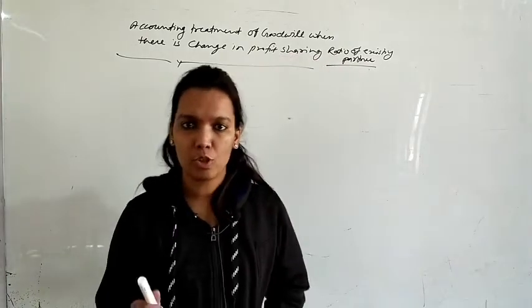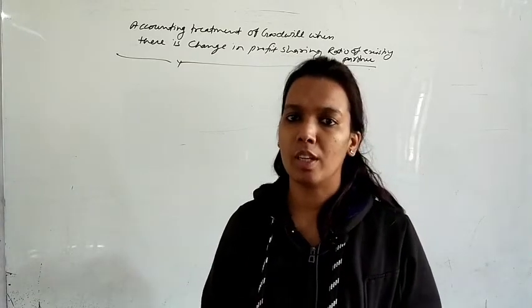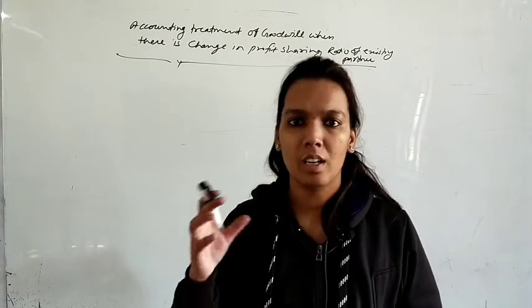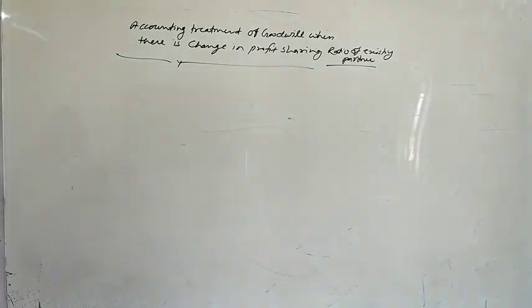Okay, but first of all, in this type of questions we have to find sacrifice ratio or gain ratio. According to that we will distribute the goodwill. Okay, so I am going to solve here question number 23. A, B and C were partners sharing profits and losses in the ratio of 7:3:2. From 1st April 2015, they decided to share profits and losses in the ratio of 8:4:3.